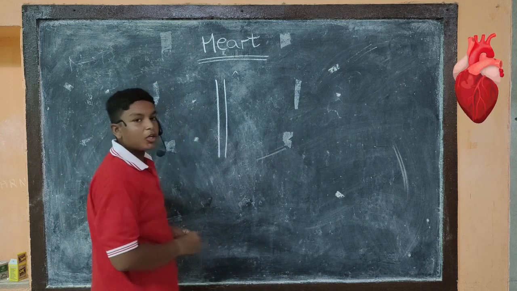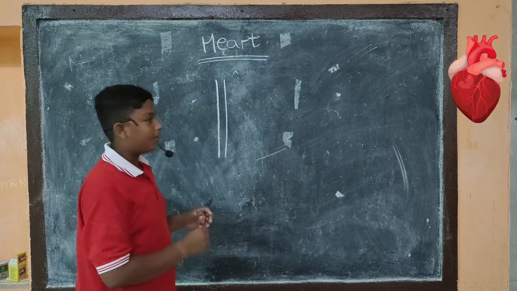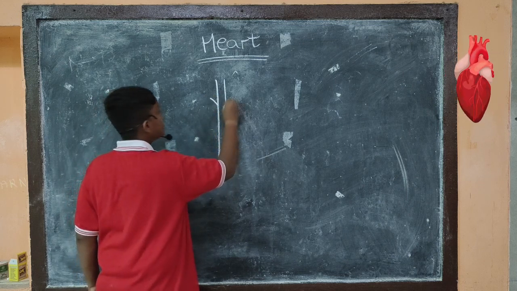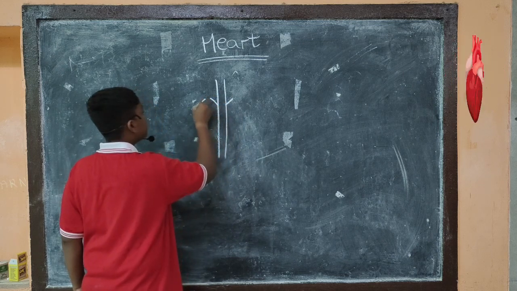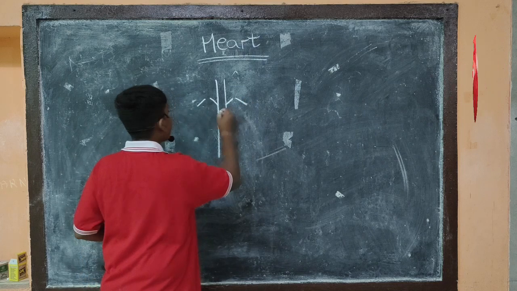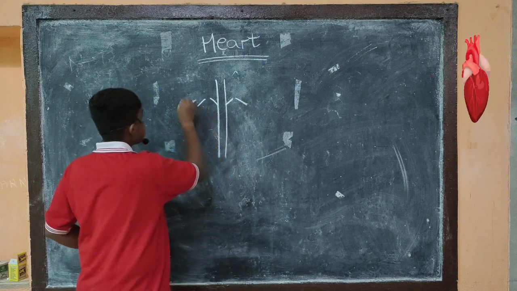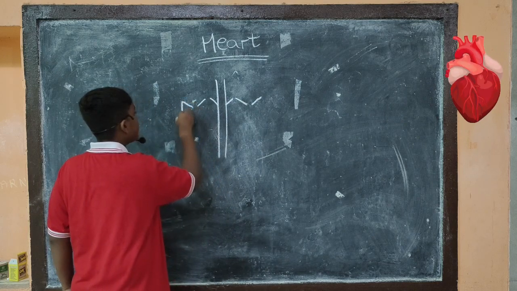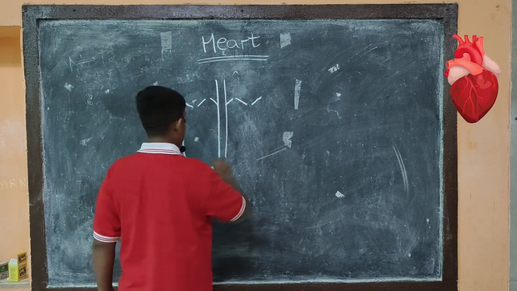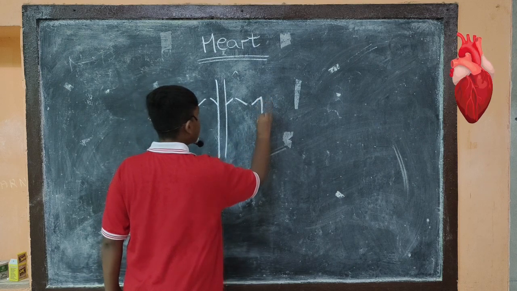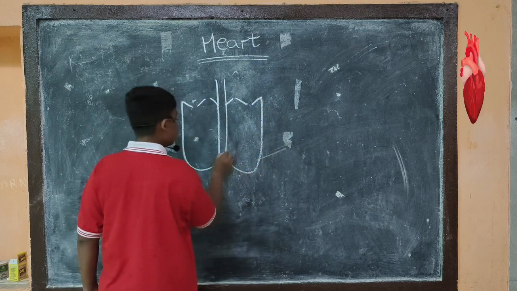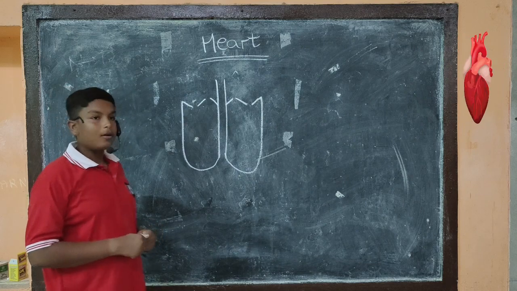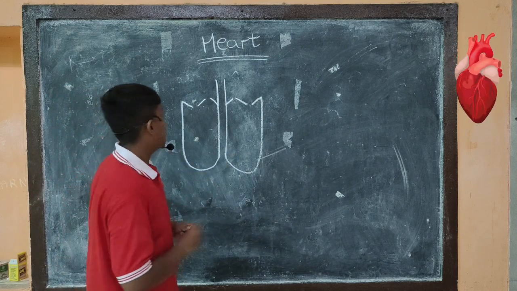This is the center part of the heart. It is known as the septum. This part is known as the right ventricle and this part is known as the left ventricle.